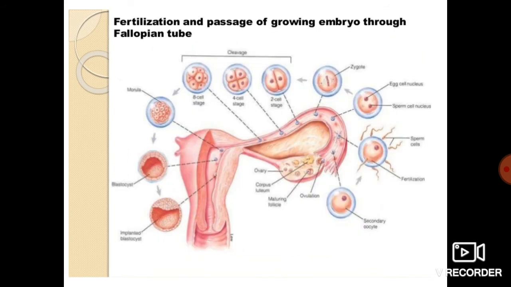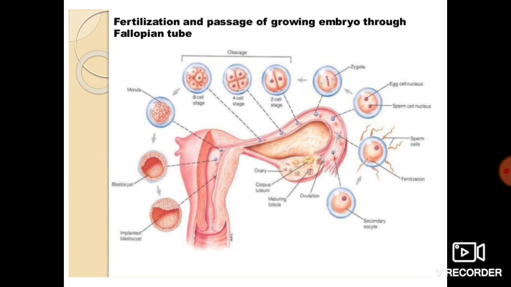Fertilization and passage of growing embryo through fallopian tube. Okay, students, this slide very nicely represents the fertilization and passage of the growing embryo through the fallopian tube. In the fallopian tube, where fertilization takes place, here we can see the secondary oocyte stage, released by this ovary.